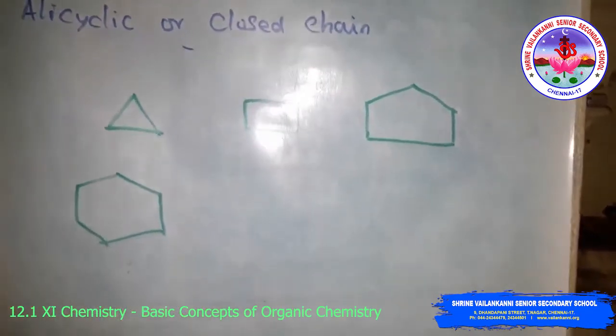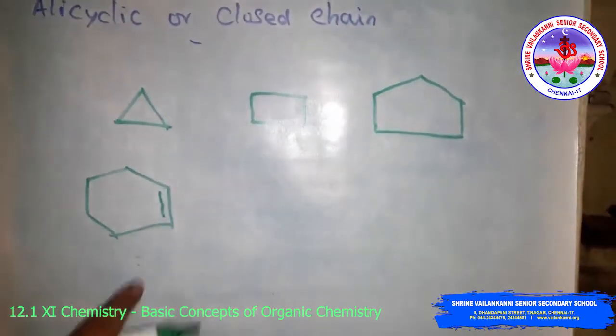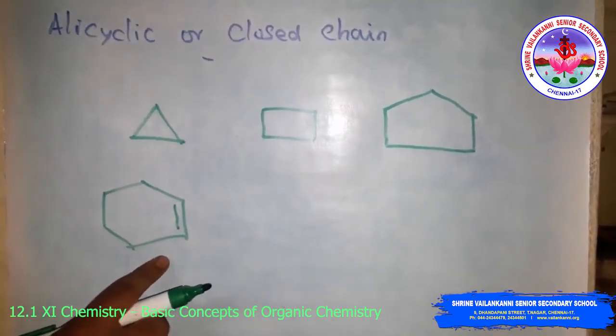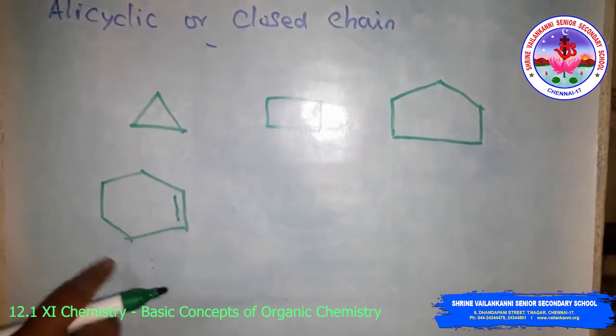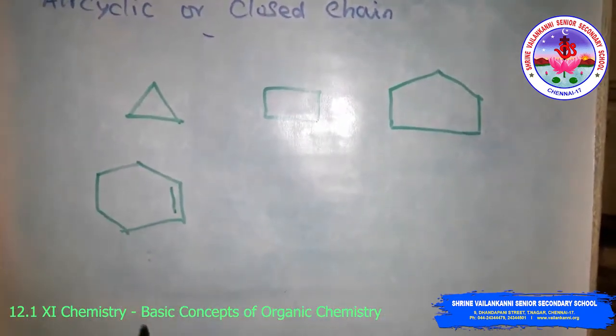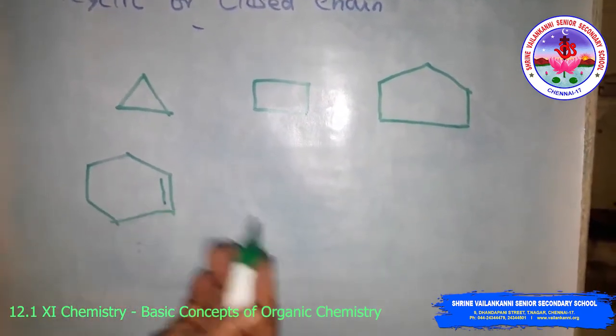Sometimes double bonds are present, like cyclohexane. If a double bond is present anywhere in this ring, it is called cyclohexene. Then this is called homocyclic. For heterocyclics, atoms other than carbon are present in the ring.